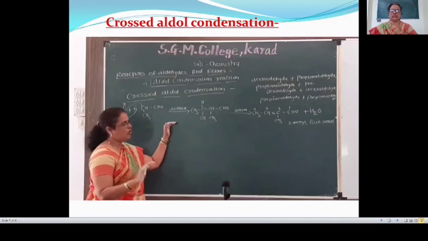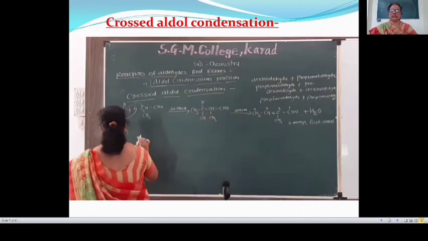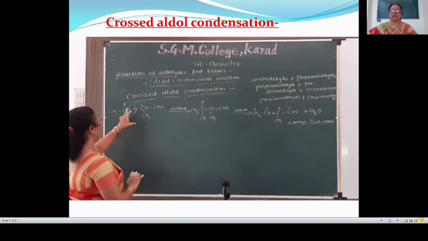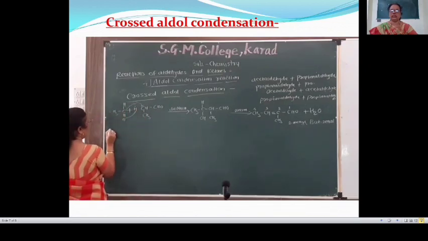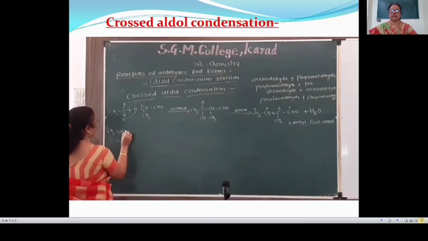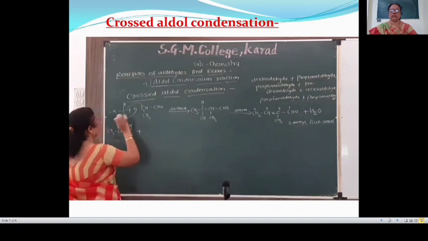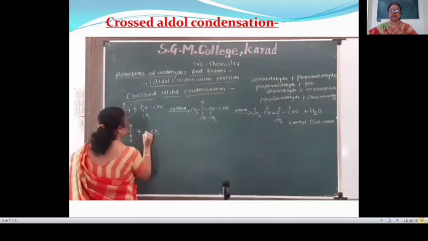Four products are formed. This is the first product, then the second product. In the second product, we take first propanaldehyde and then acetaldehyde. The propanaldehyde formula is CH3CH2CHO, plus acetaldehyde. The acetaldehyde formula is CH3CHO.